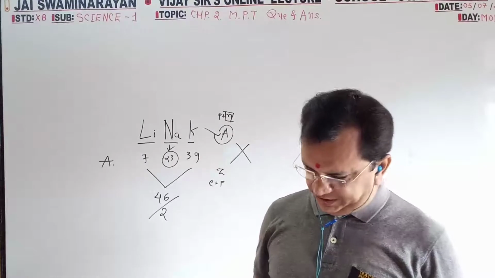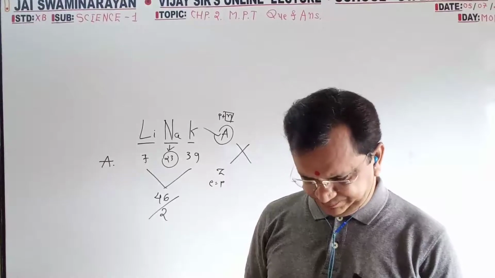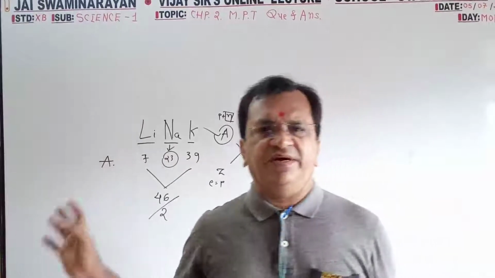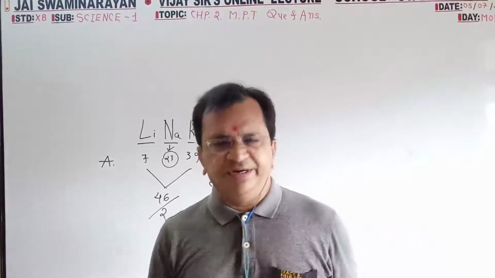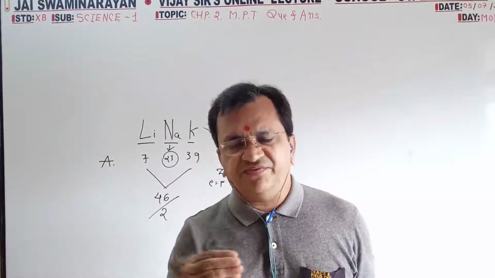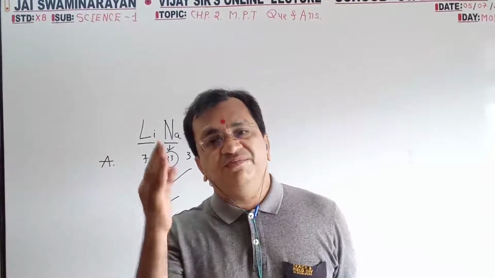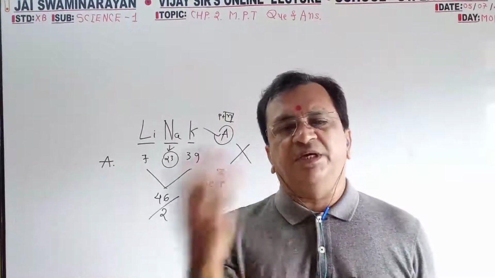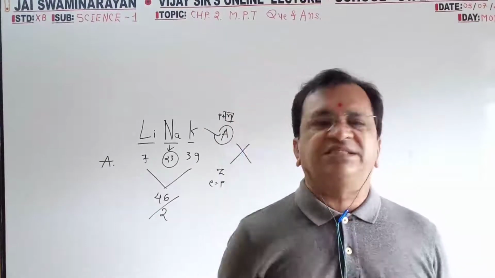One more thing: Mendeleev's periodic table also divided the elements into groups and periods. In the same group, the elements have different chemical properties, and in different groups, the elements have the same chemical properties. So it was a contrast to the definition or principle of the classification of the elements.